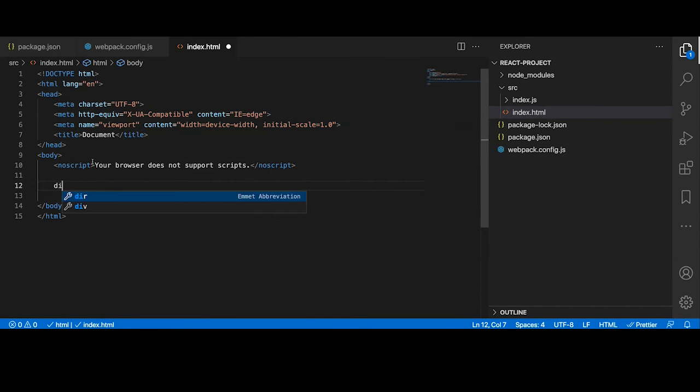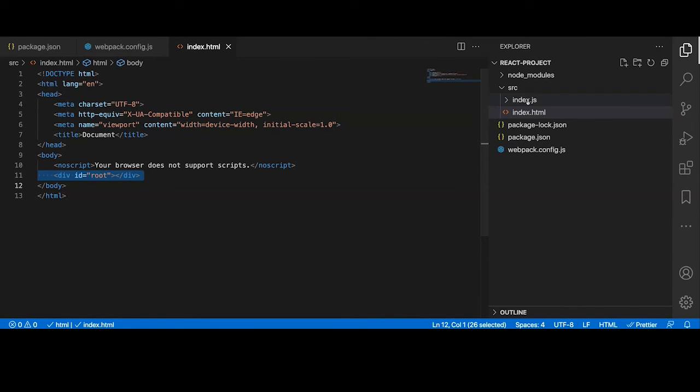So let me add one div with the id root. That's it. I don't want to add anything else. This is our index.html. The only thing we added is just one div tag with the id root, and we are good. Now let me go to index.js.